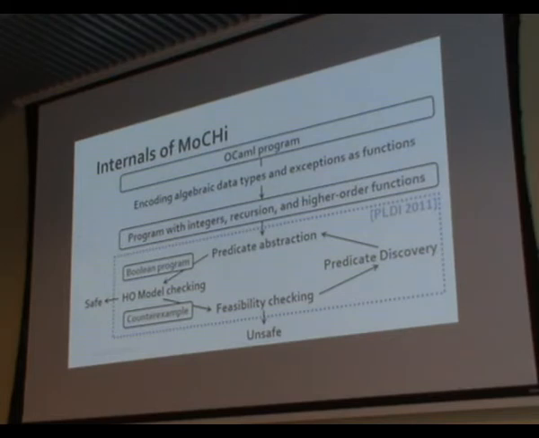So if the abstracted program is safe, then the original program is also safe. Otherwise, the original program is in fact unsafe, or the abstraction is too coarse. If the latter, we discover new predicates to refine the abstraction. And then we repeat these steps until we find whether the program is safe or unsafe.